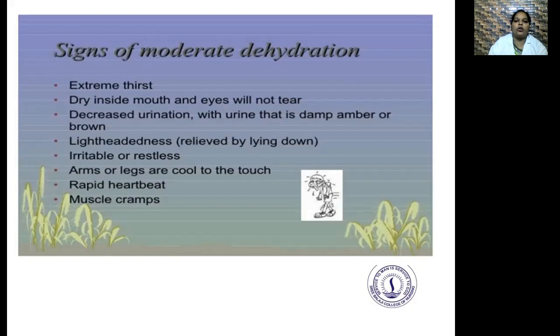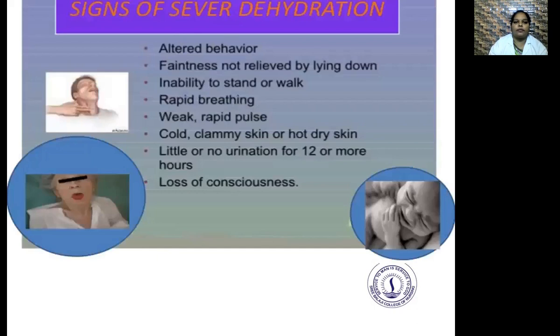The eyes will not tear; no tears will be present. Decreased urination with urine that is damp, amber, or brown. Lightheadedness, which is relieved by lying down. Irritable or restless. Arms or legs are cool to touch. Rapid heartbeat and muscle cramps.